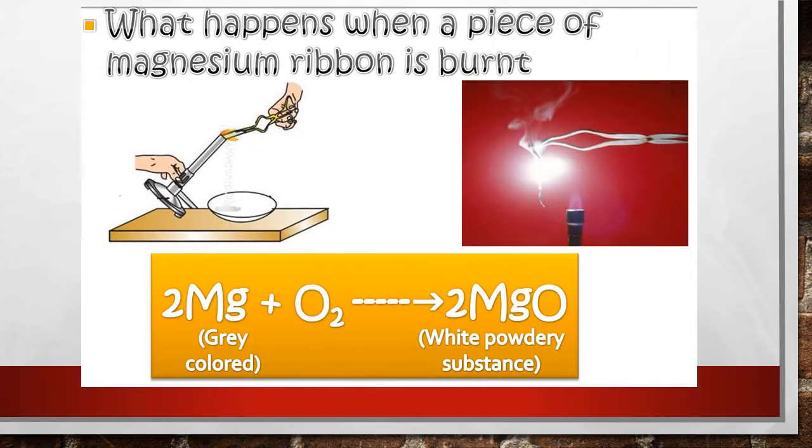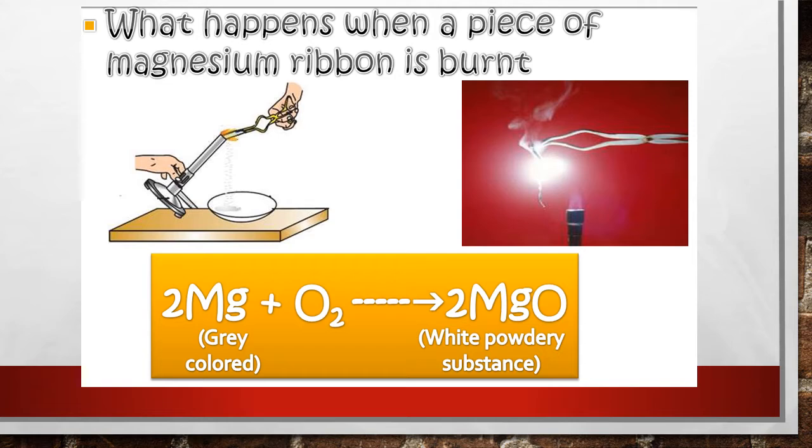Now what are chemical properties? The chemical changes that we will observe, and it is not reversible. Those changes are known as chemical changes. For example, you can see a magnesium ribbon is burnt in presence of oxygen.